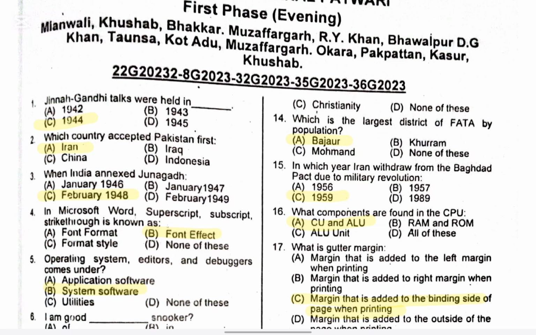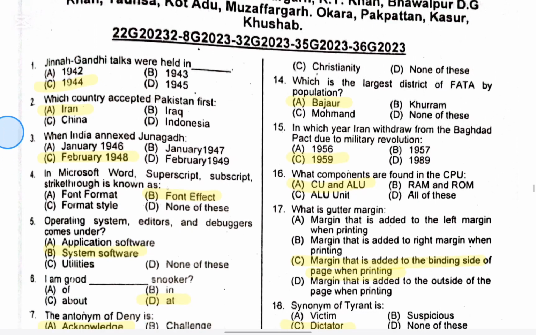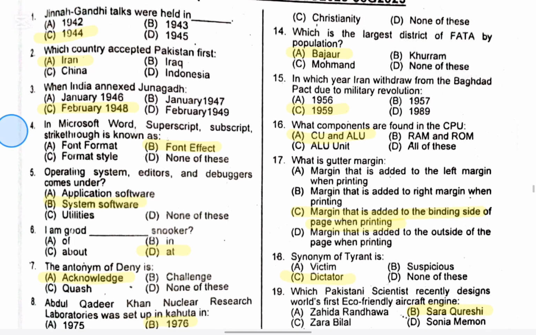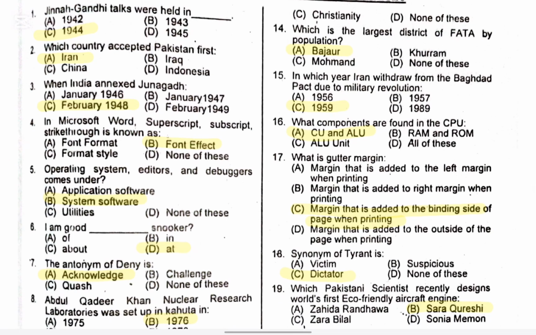Question number 1. Gandhi–Jinnah talks were held in. The right option is C, 1944. Question number 2. Which country accepted Pakistan first? The right option is A, Iran. Question number 3. When did India annex Junagadh? The right option is C, February 1948.